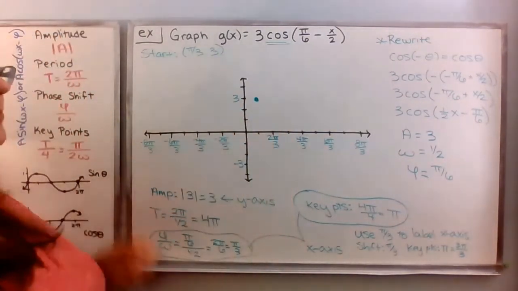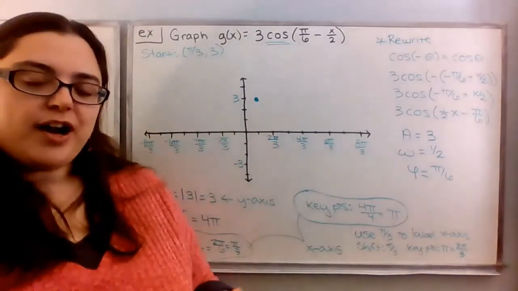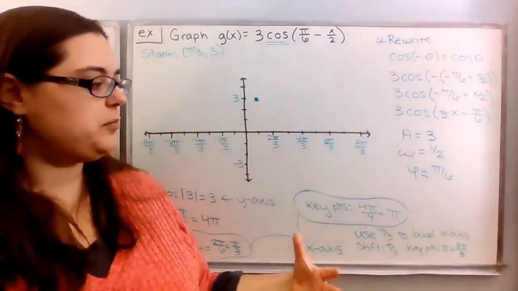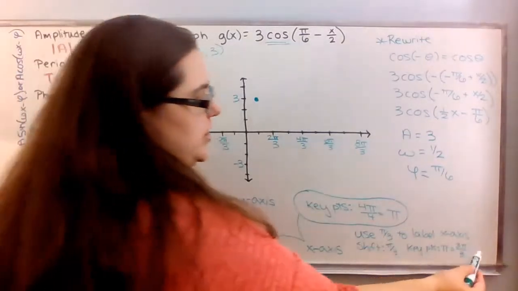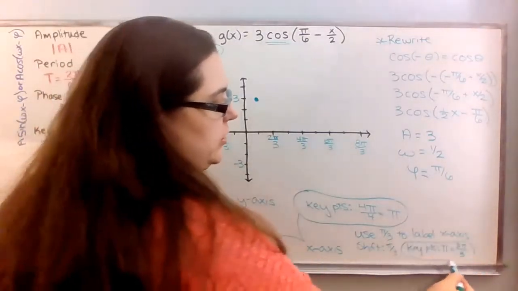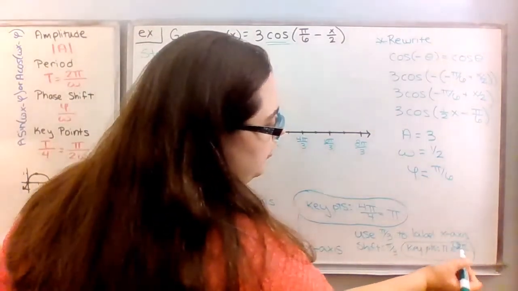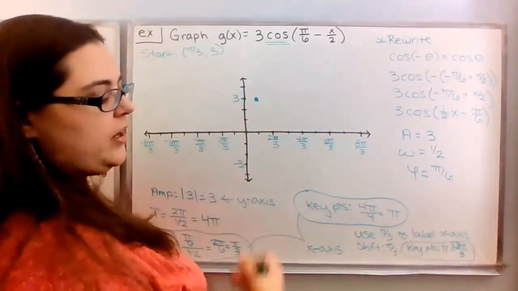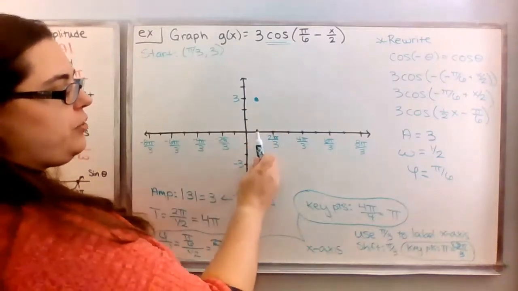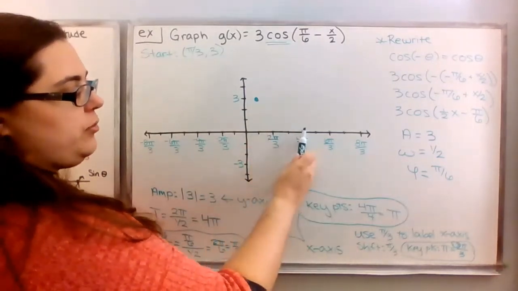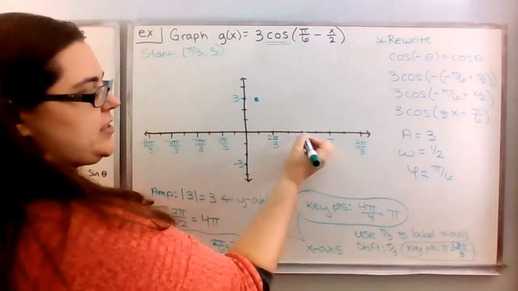To figure out where I get my next set of key points from, I'm going to use what I wrote down here. My key points happen every 3 pi over 3s. So I'm going to count 3 tick marks, 1, 2, 3, and then I plot my next key point.